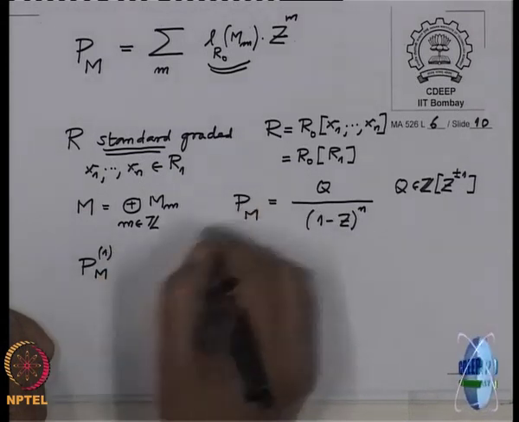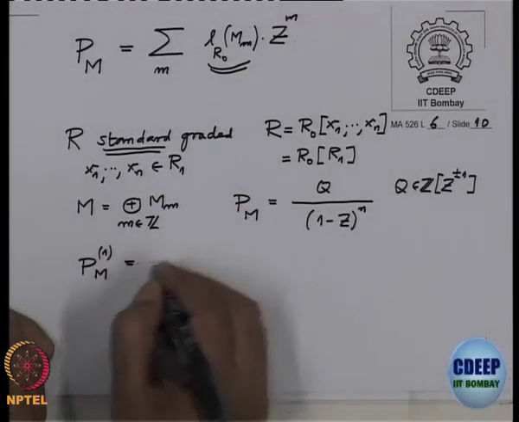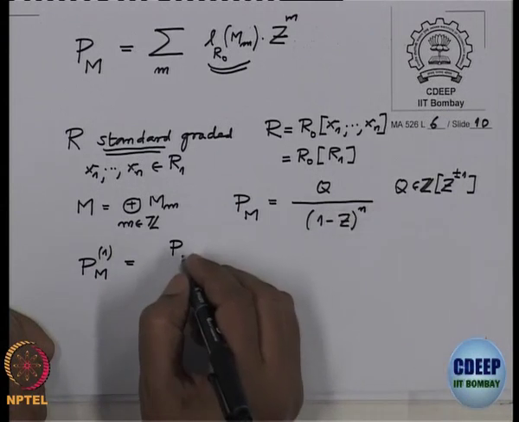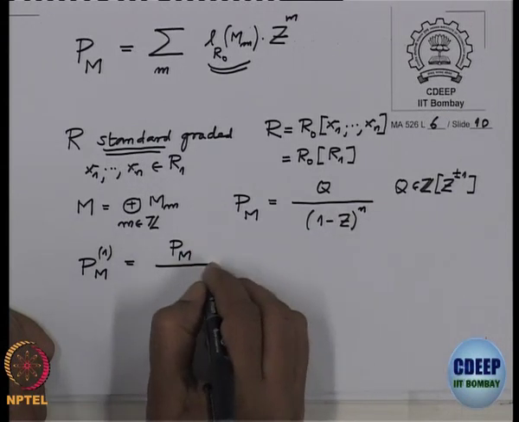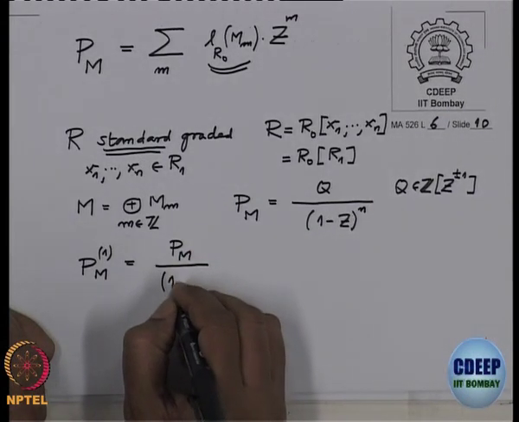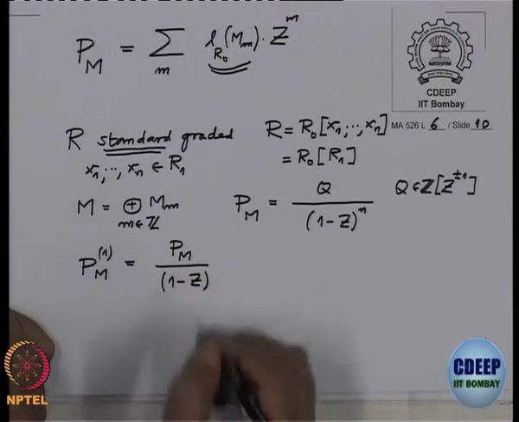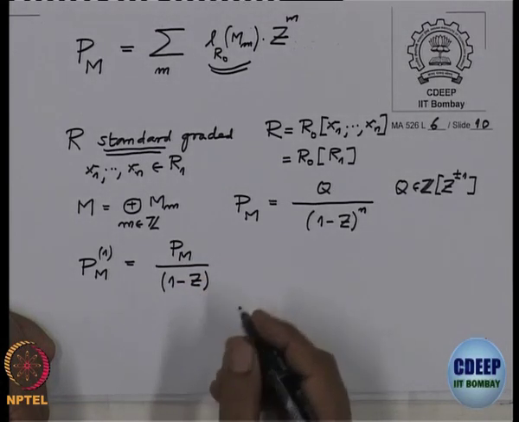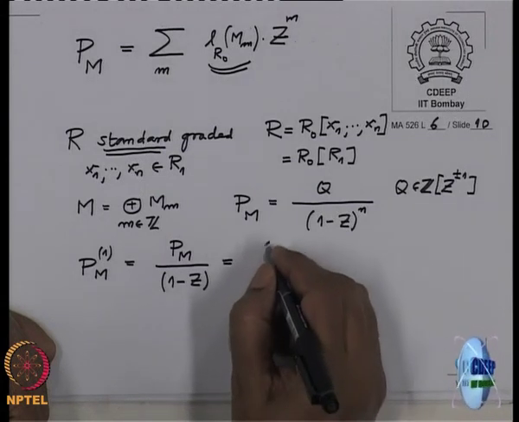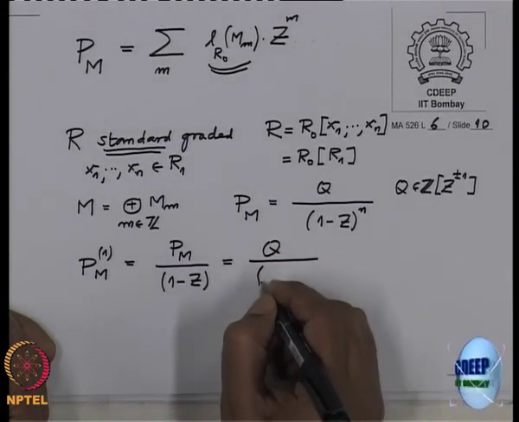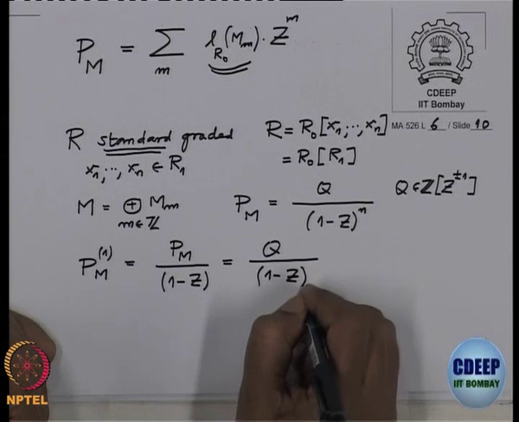You will see why I want to do this. This is just P_M, with one more factor added, 1 minus Z. This is the same as Q by (1 minus Z) power n plus 1.